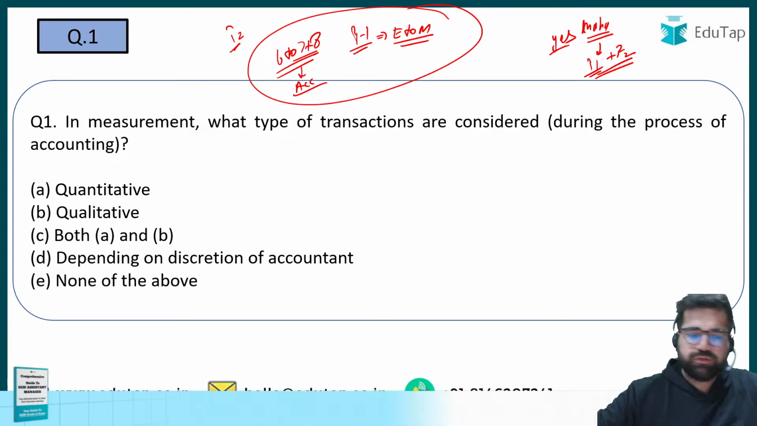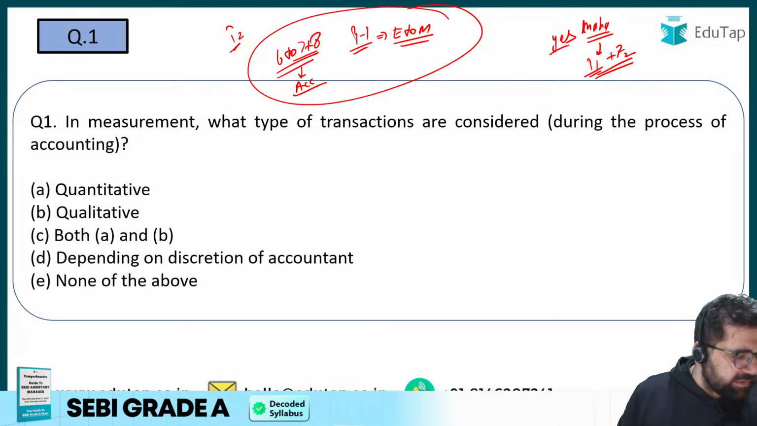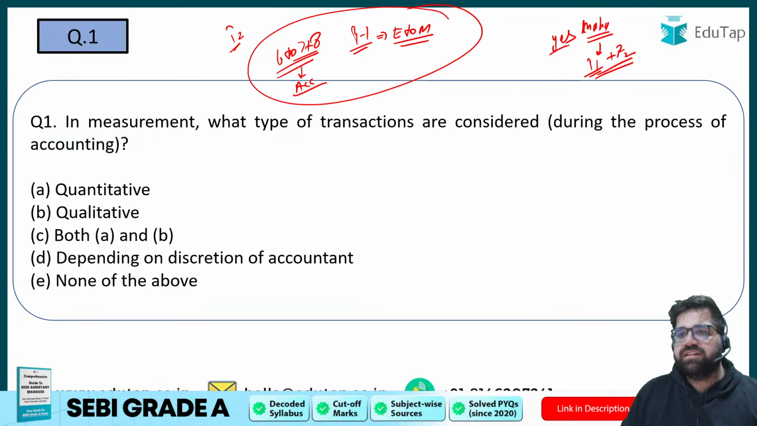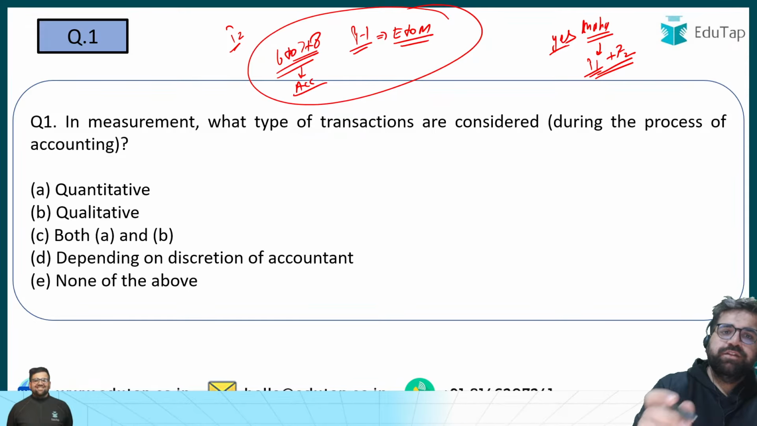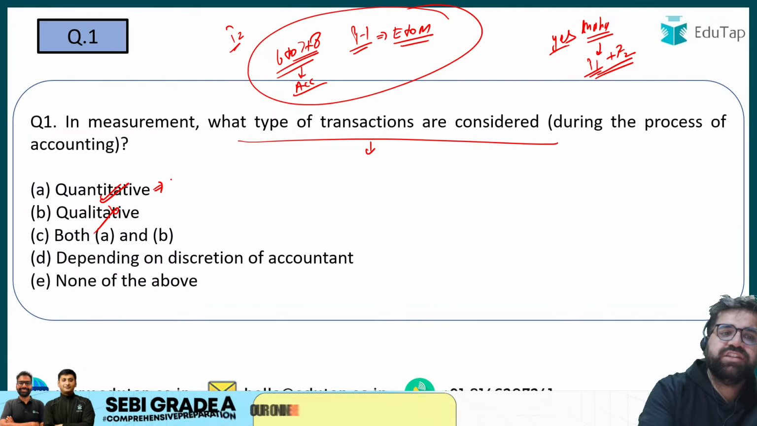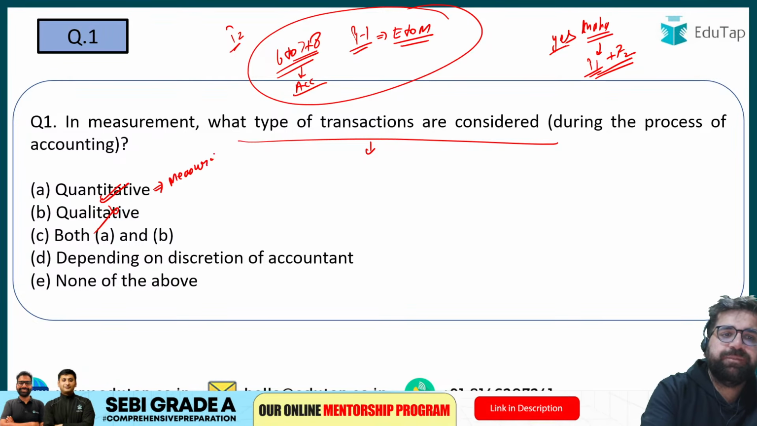Chaliye, first answer question number 1. Let's try to revise the basics. In measurement, what type of transactions are considered during the process of accounting? So do remember, whenever you are doing any transaction for accounting, you will only record quantitative transactions and not qualitative. Quantitative transactions are those transactions which can be measured in money.